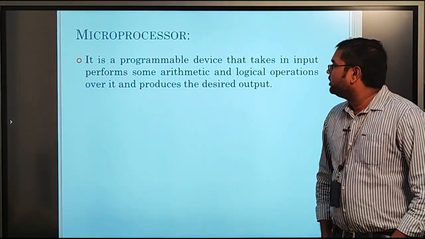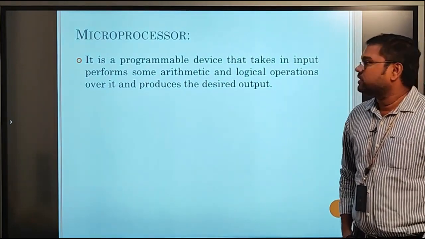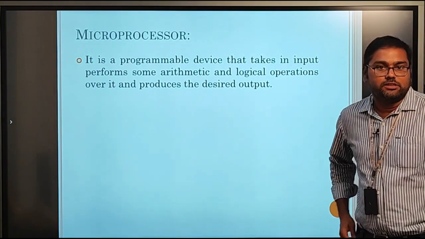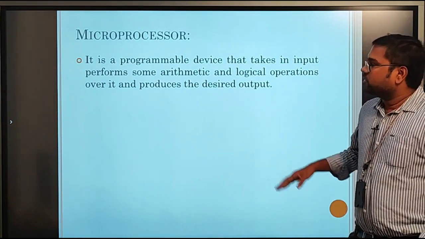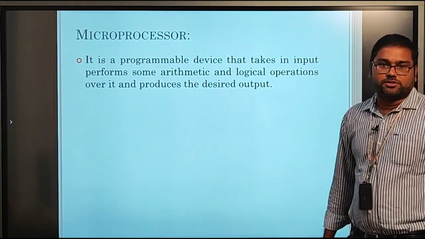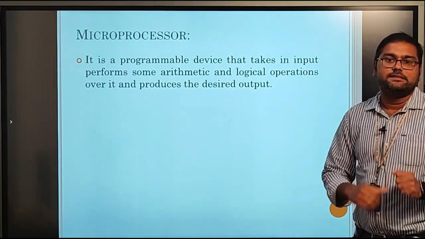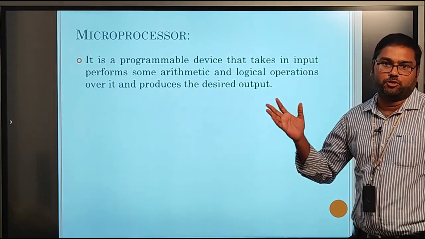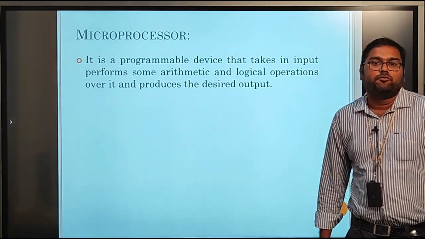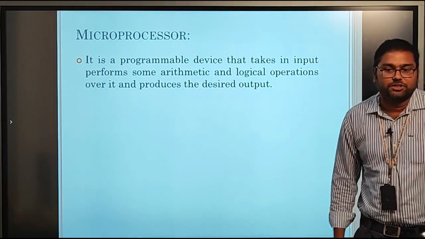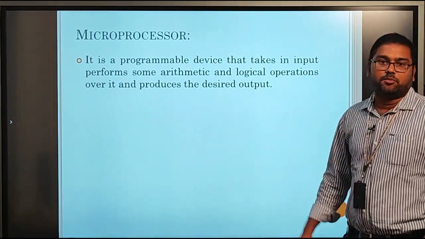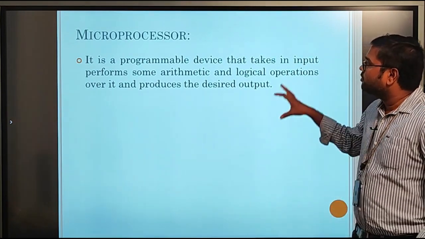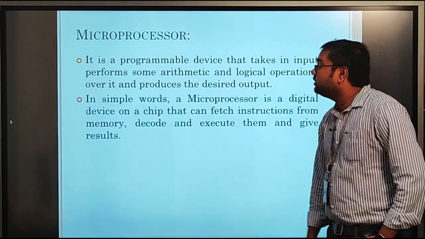simply it is a programmable device that takes inputs and performs some mathematical and logical operations on that input and gives the result. This is the main purpose of the microprocessor. It can take input signals from the memory or from the IO devices, then perform arithmetical and logical operations as per our requirement, and finally produce the desired output. This is about the microprocessor.